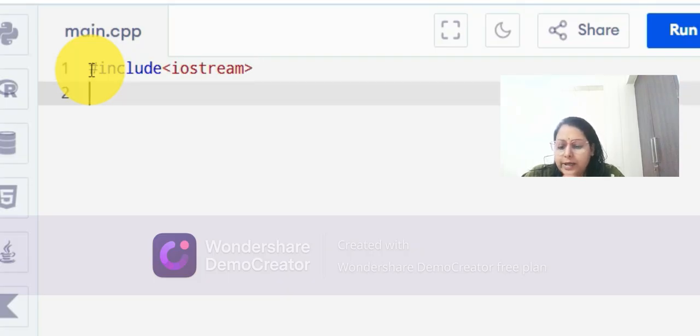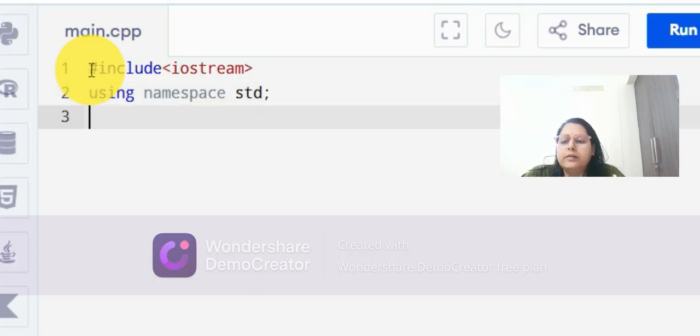Then we write using namespace std. There is a reason behind this. So what is the reason? If we are not using this namespace concept, then we need to write std again and again, and we must use the scope resolution operator.